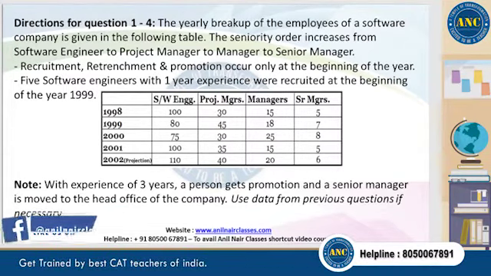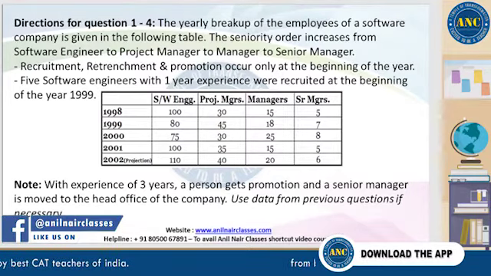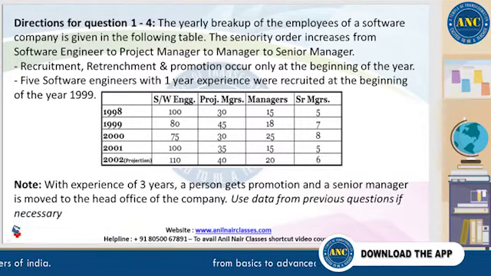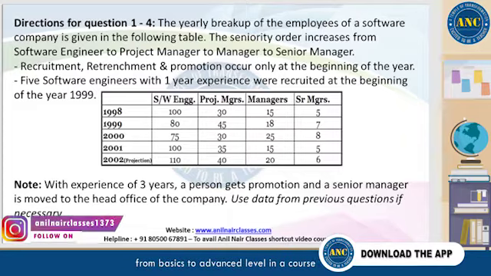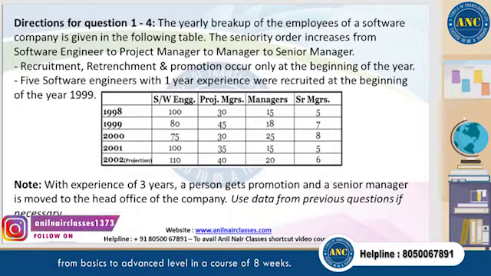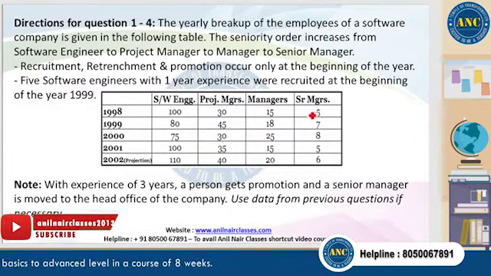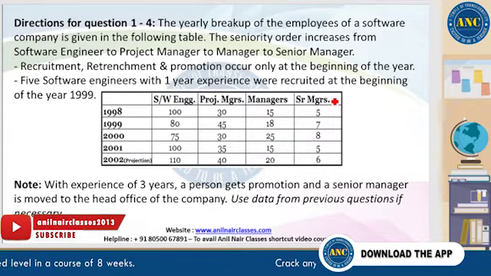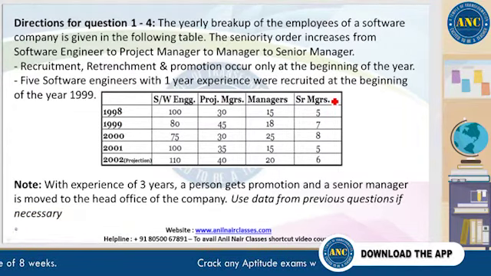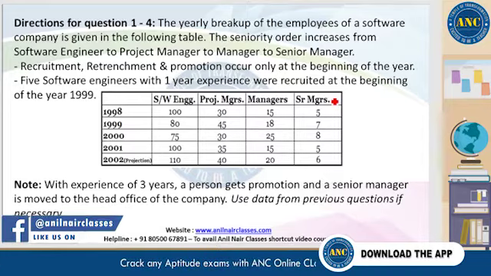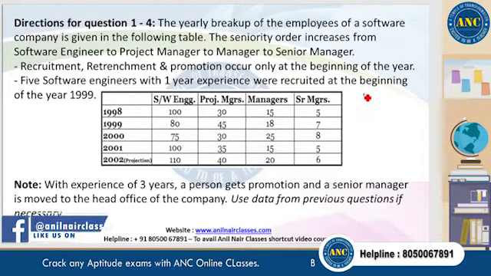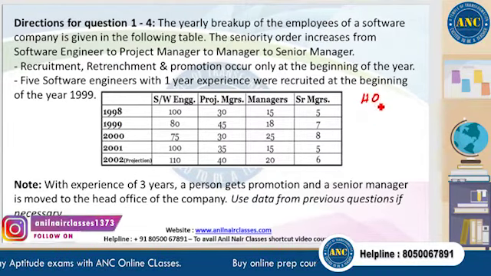The yearly breakup of the employees of a software company is given in the following table. The seniority order increases from software engineer to project manager to manager and senior manager. So the most senior in this table is, of course, the senior manager, right? Senior manager is the most senior person here. And after senior manager, you are moved to some place called head office.